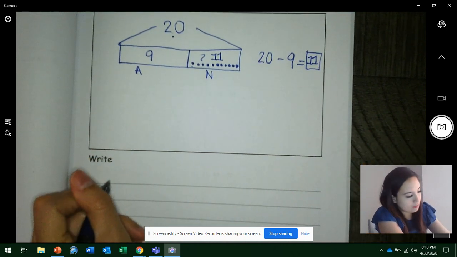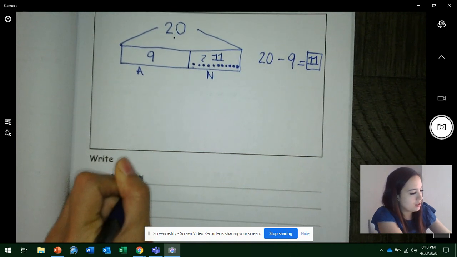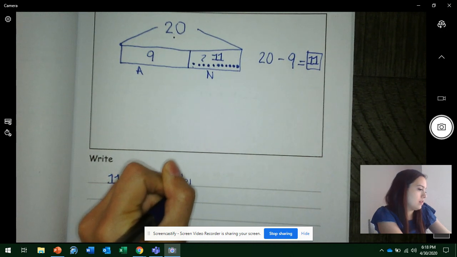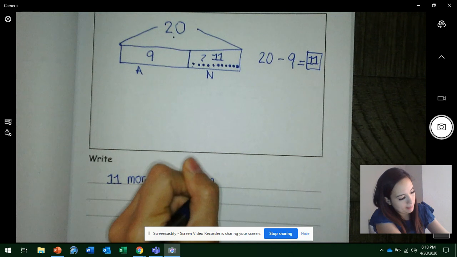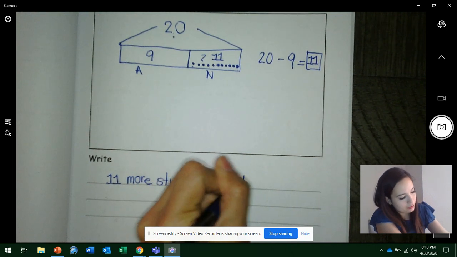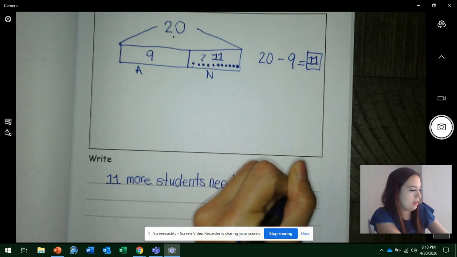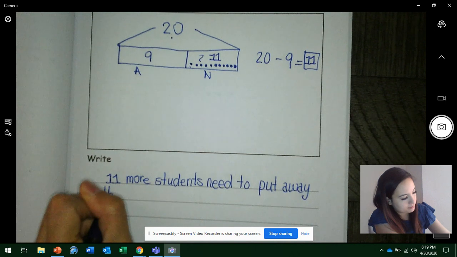So I am going to write 11 more students need to put away their backpack.